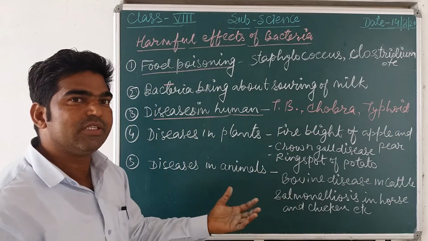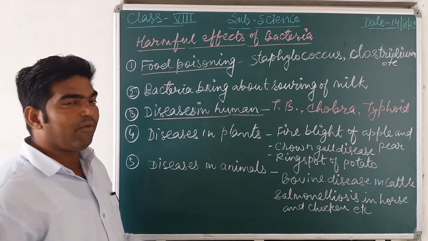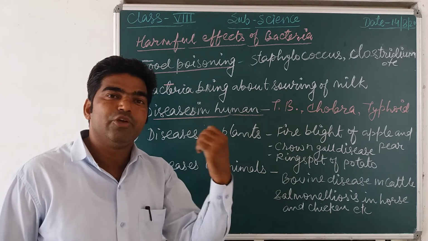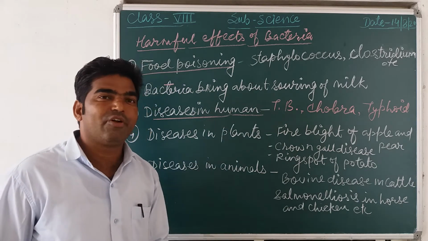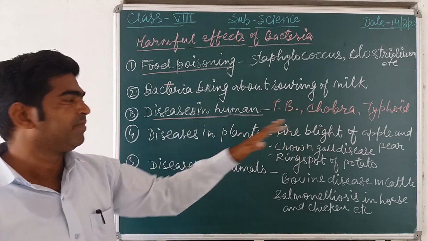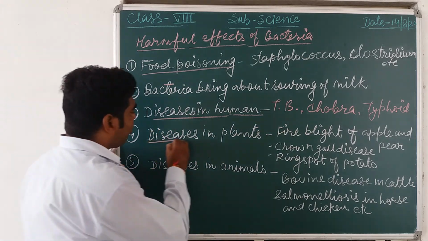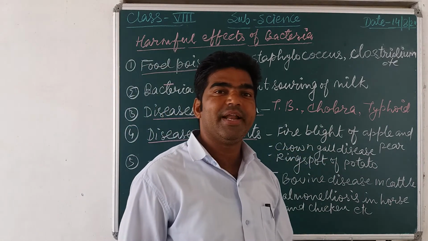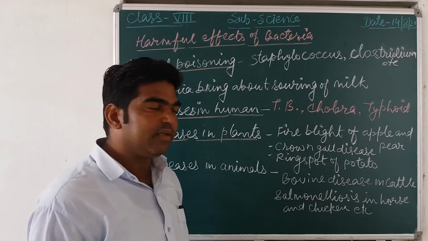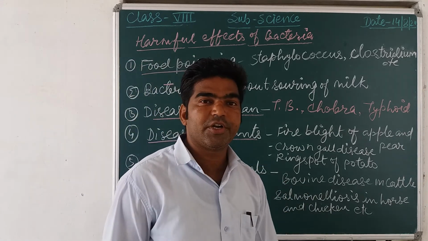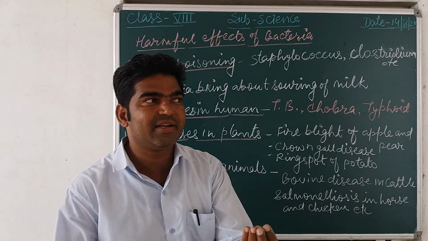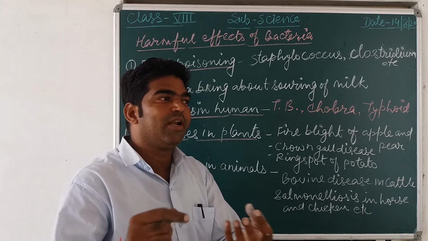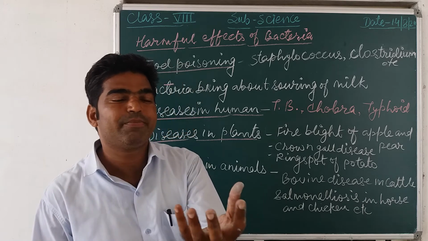Many more diseases are caused in a human body due to this what? Bacteria. So bacteria is the main cause of disease in a human being. Many times we are suffering from many diseases, so they are all due to what? Bacteria. This bacteria also causes many types of disease in plants. For example, fire blight of apple and pear, crown gall disease, ring spot in potatoes. If you see potatoes, you can find a brown or violet ring type of spot in the potato.